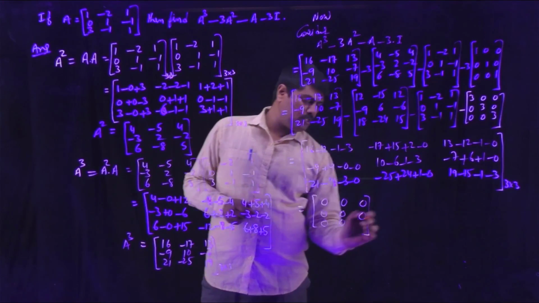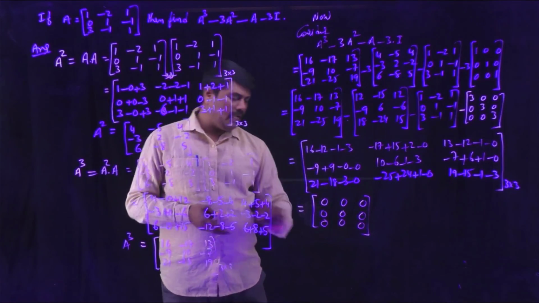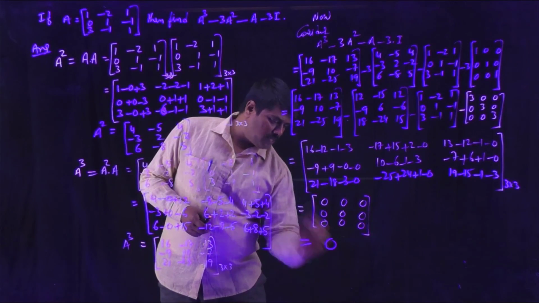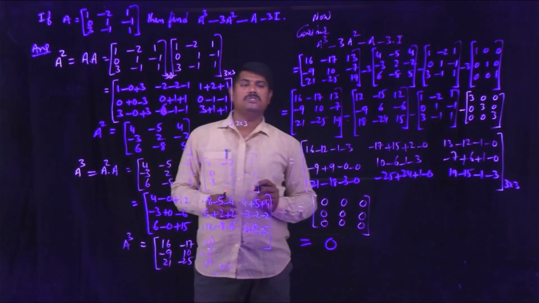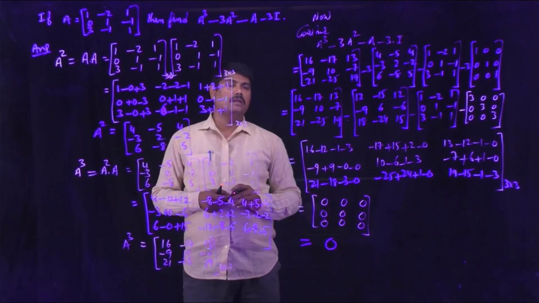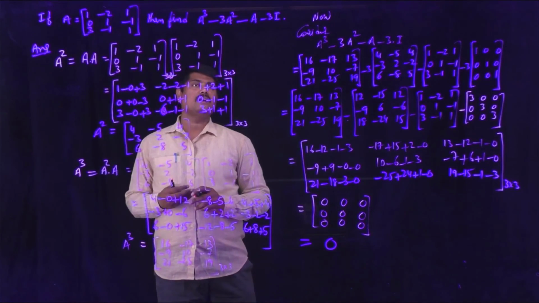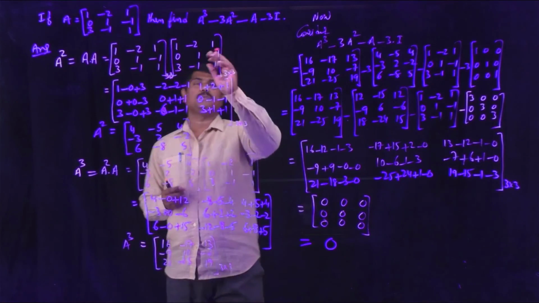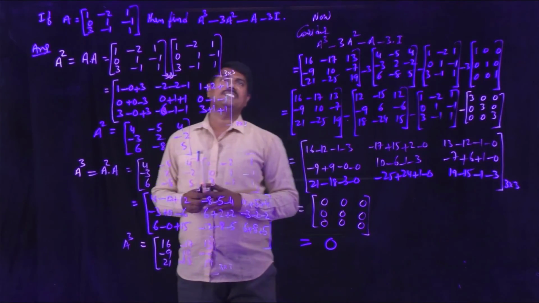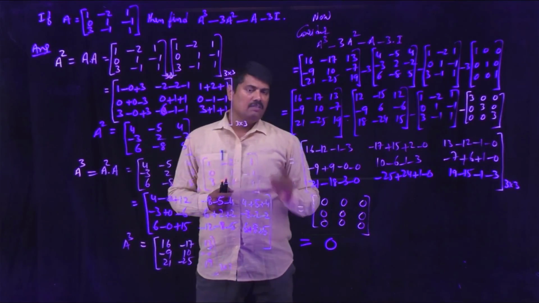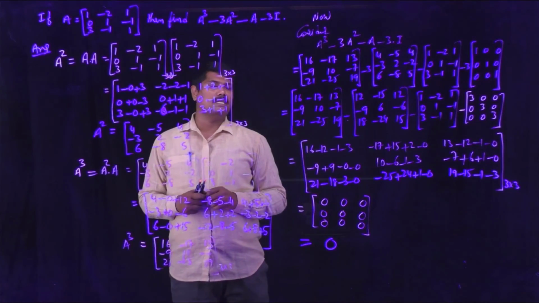3 minus 3, 0. So finally we obtain the matrix with all elements zeros. You can write that as a null matrix, that is O. So by using the given matrix A, the expression A cube minus 3A square minus A minus 3I is equivalent to the null matrix, that is 0.